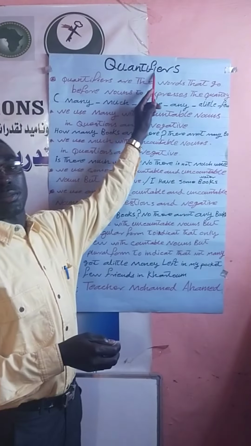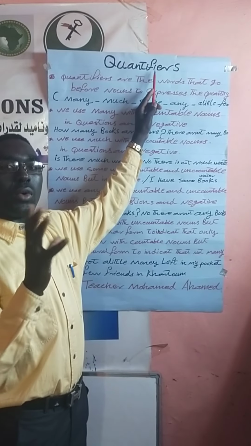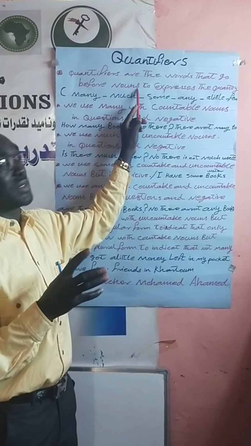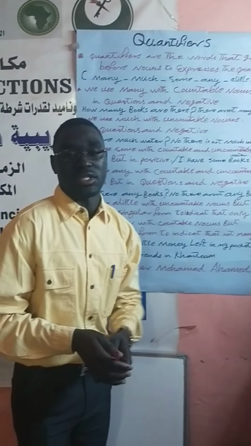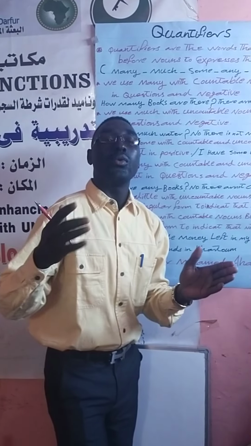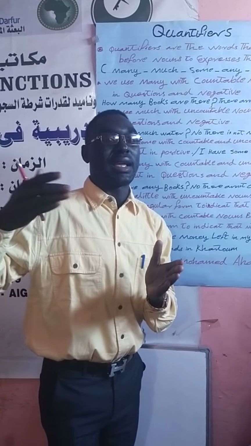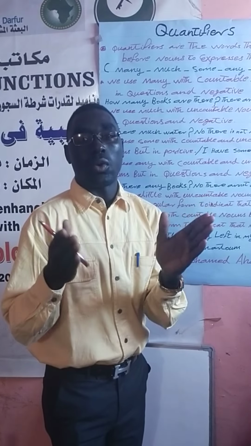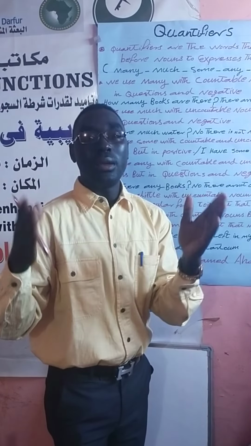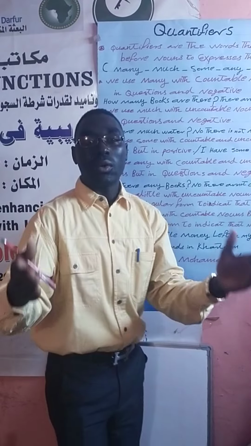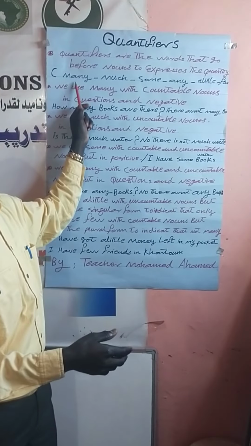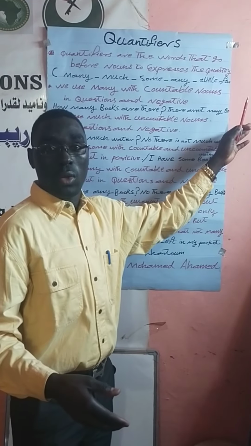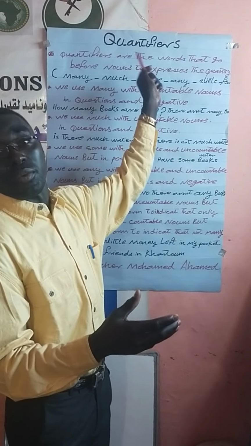So, quantifiers. When you say quantifiers, they are the words that go before nouns to express quantity. We use quantifiers in order to express the quantity or the number. At that time, it's very important to use something called quantifiers. What do we mean by quantifiers? When we say quantifiers, such as many, much, some, any, a little, a few, all of these in English we call quantifiers.